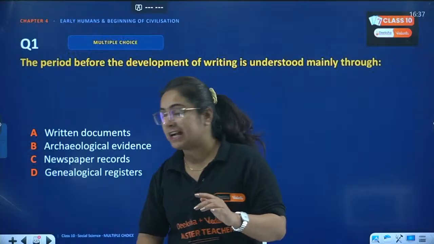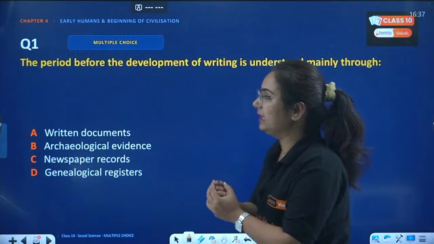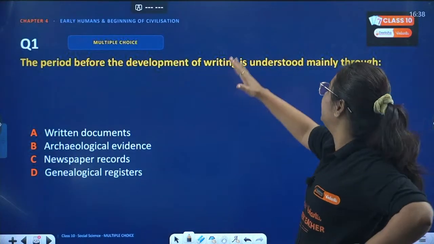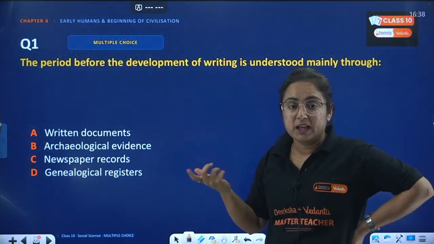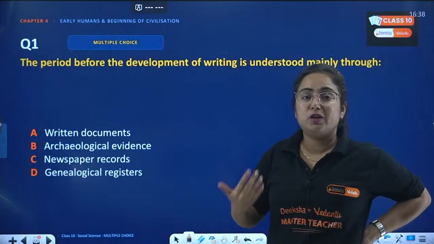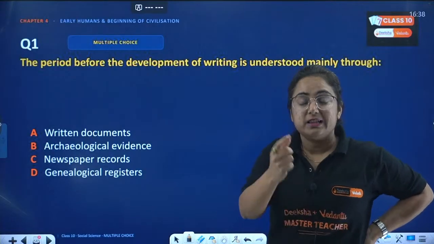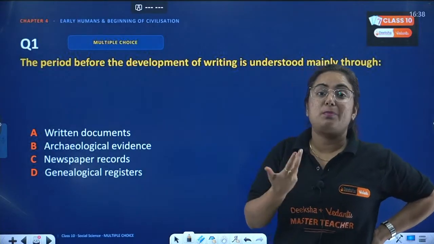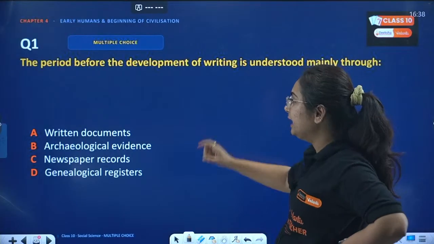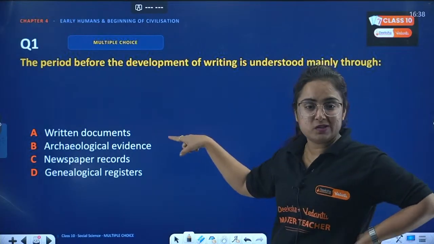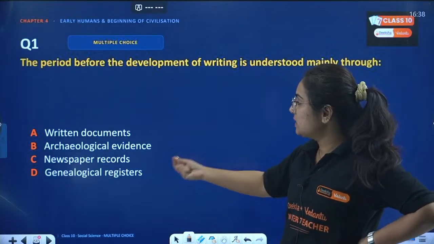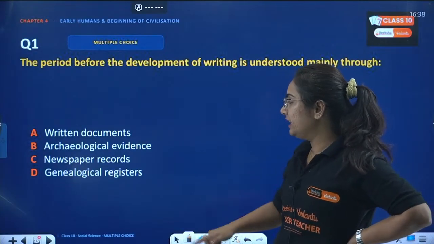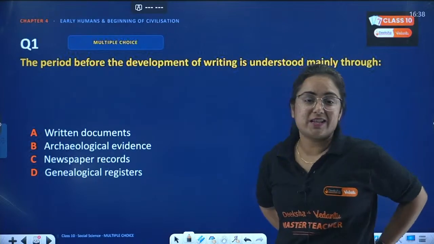First question that is in front of you is this. The question is, the period before the development of writing is understood mainly through. So now there is a period where humans did not know how to write. That is known to us by what? Now we have to tell that. Option A, written documents. Option B, archaeological evidences. Option C, newspaper records. Or option D, genealogical registers.